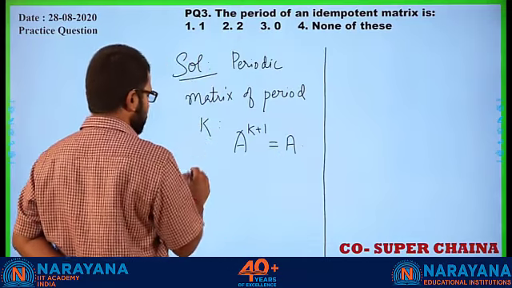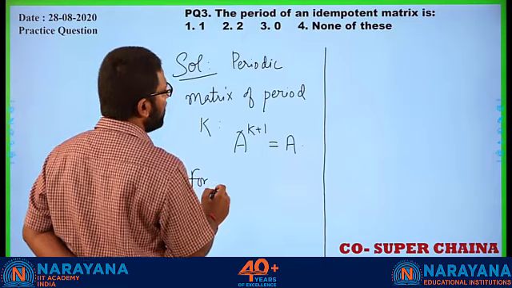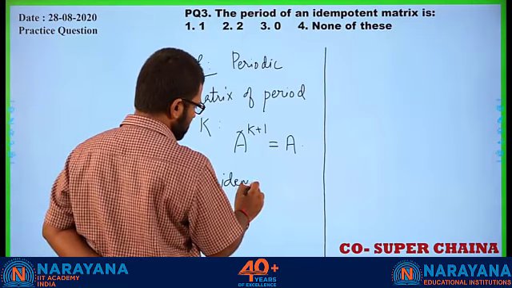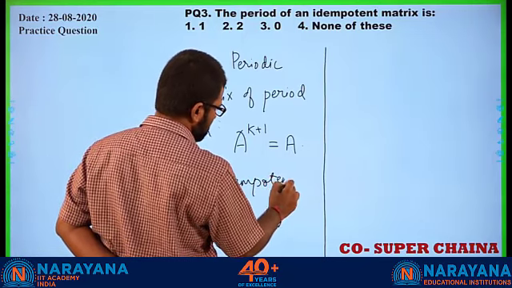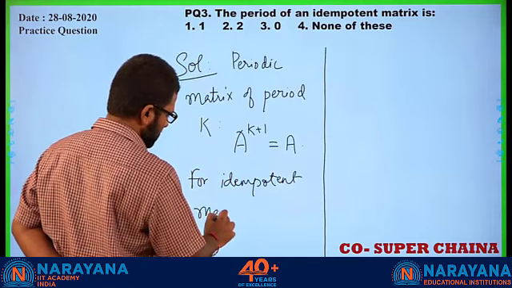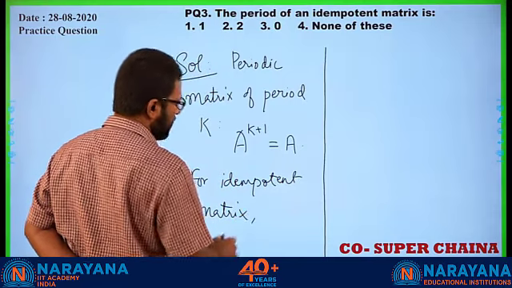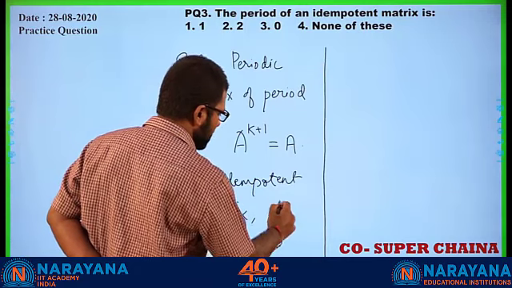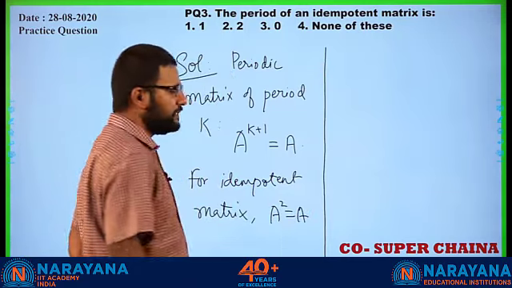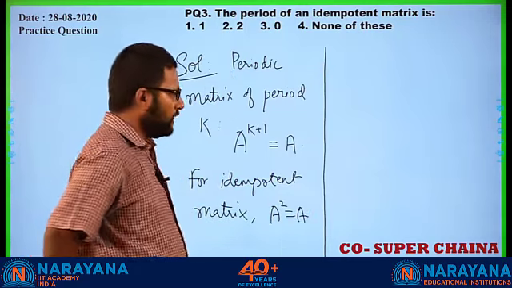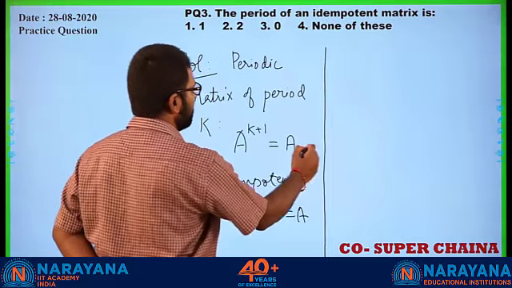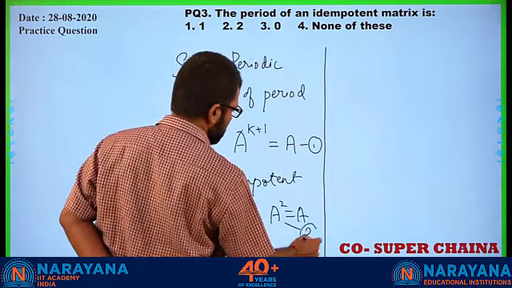So here we know that for an idempotent matrix, we have A square equal to A, right? This is the definition of an idempotent matrix. Now we directly match this 1 and 2.